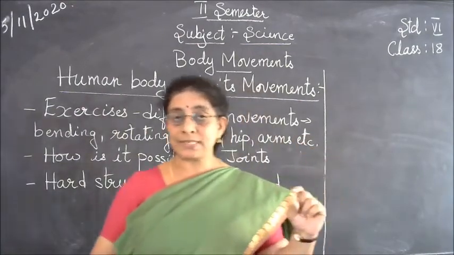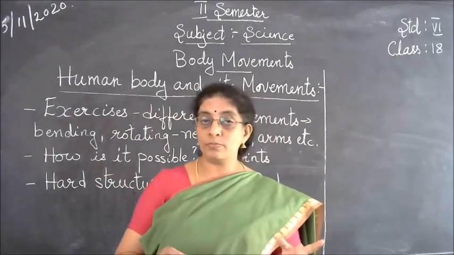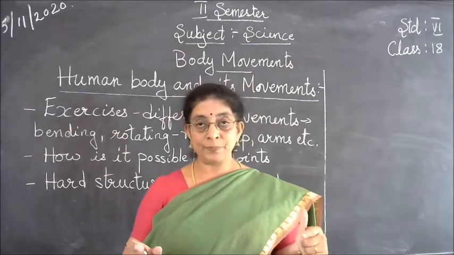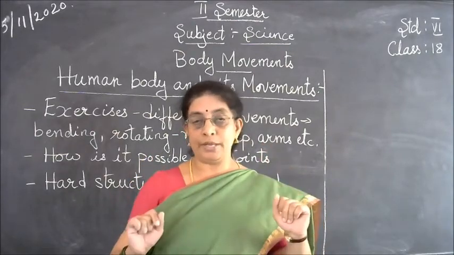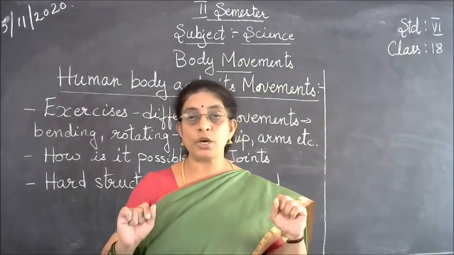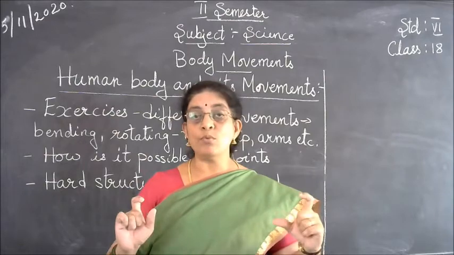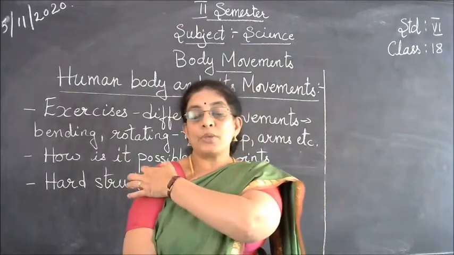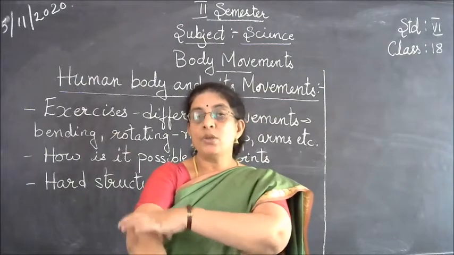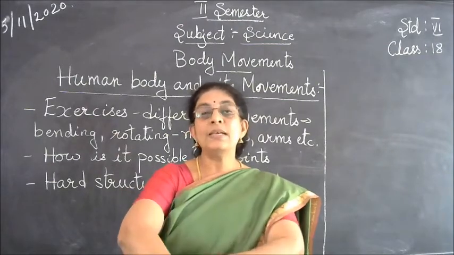So this hard substance cannot be bent, and these bones, which are hard, give a shape to your body. These bones can only move where there are joints. For example, from your shoulder till here, if you touch and see, you can feel the hard substance inside.